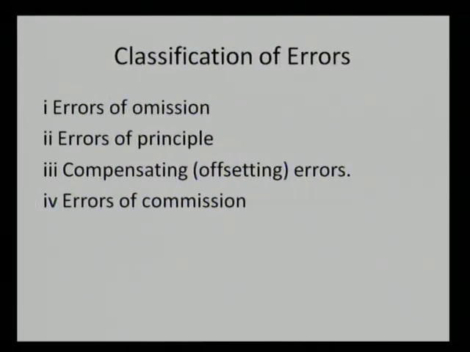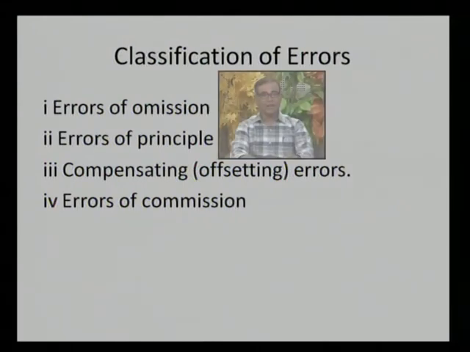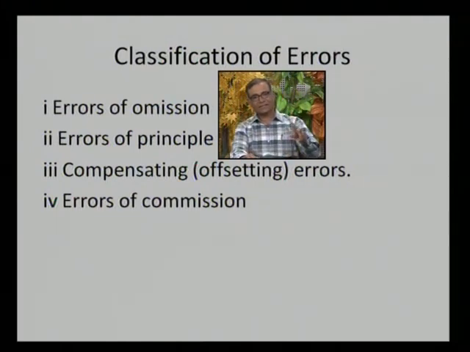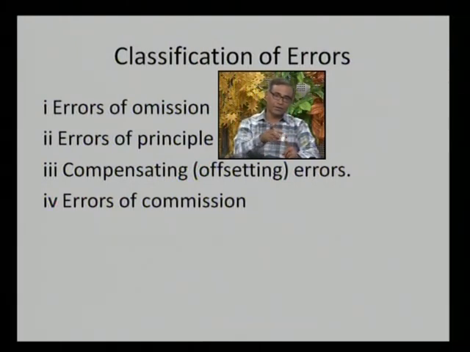Now all these types of errors can be broadly classified into 4 categories. Number 1 is error of omission, number 2 is error of principle, number 3 is compensating error, and number 4 is error of commission. Error of omission means the transaction is not recorded in the books of account at all; the entire transaction is omitted to be recorded. Error of principle means you are not following the principles of accountancy and you debit the amount to the wrong account, or credit it to some other wrong account.